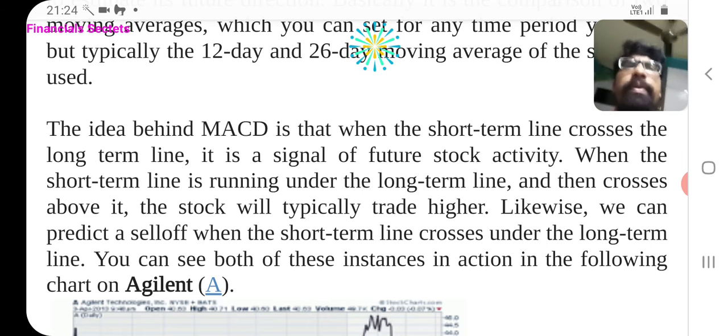The idea behind MACD is that when the short-term line crosses the long-term line, it is a signal of future stock activity. When the short-term line is running under the long-term line, then crosses above it, the stock will typically trade higher. Likewise, we can predict a sell-off when the short-term line crosses under the long-term line. You can see both of these instances in action in the following chart on Agilent.